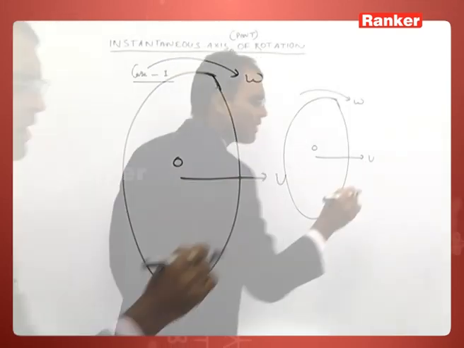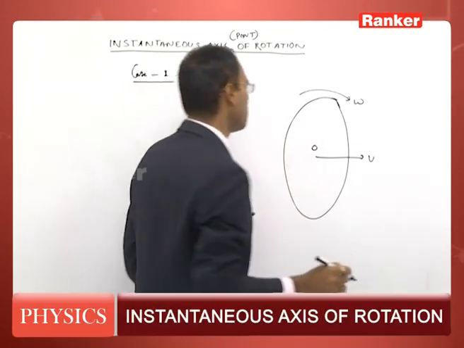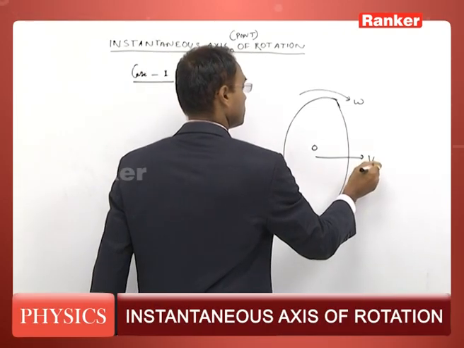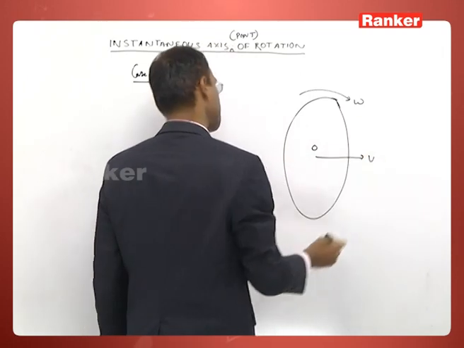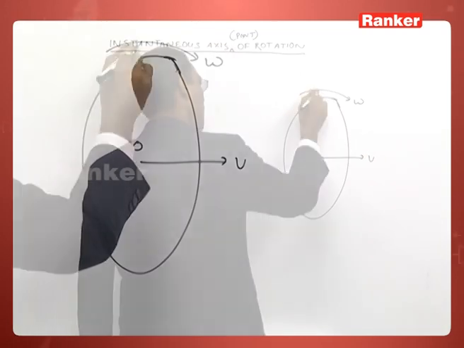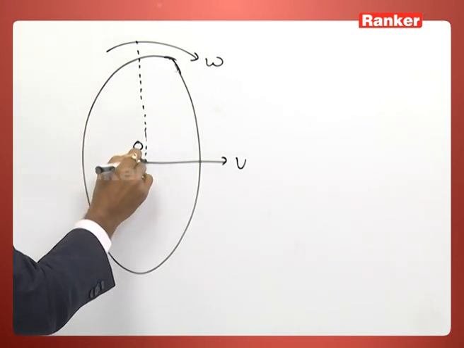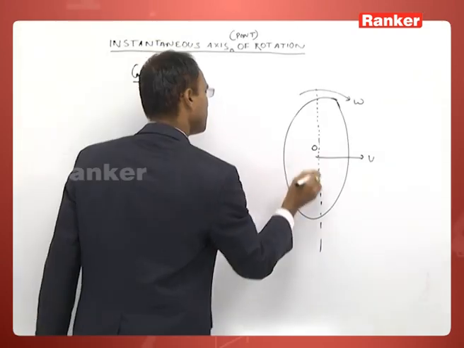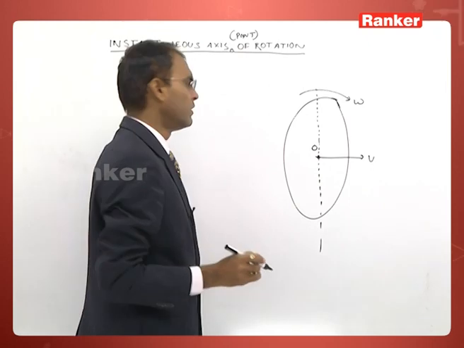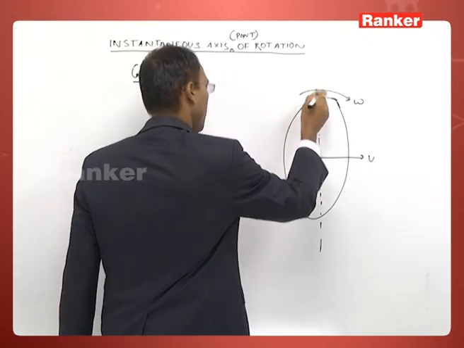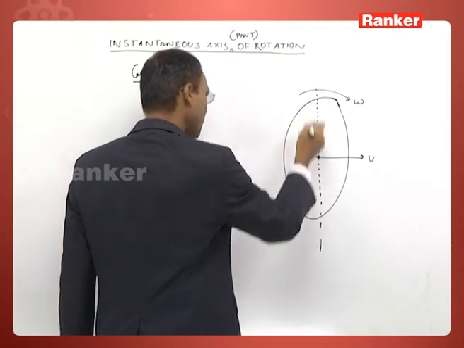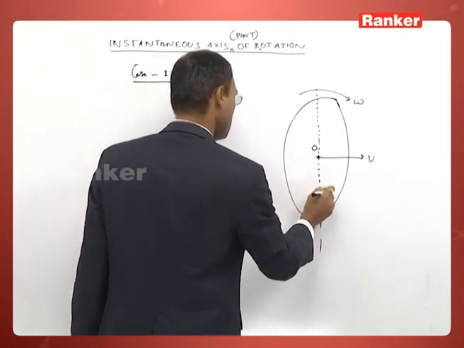It may not be the center of mass or centroid of the body or midpoint of the body. Let it be V. First, draw a perpendicular to the velocity vector through that point in the plane of the body.